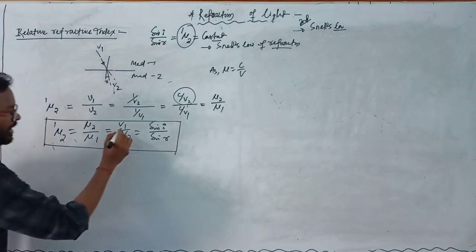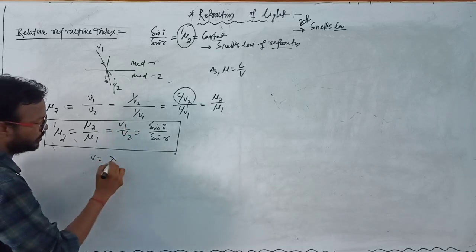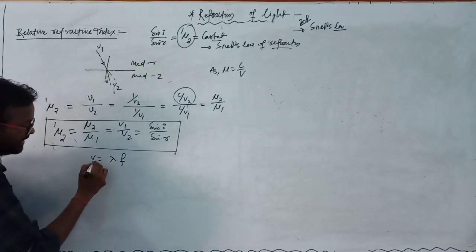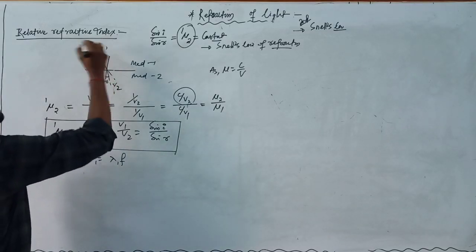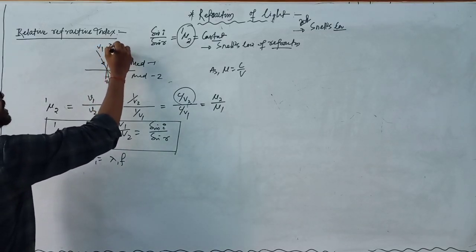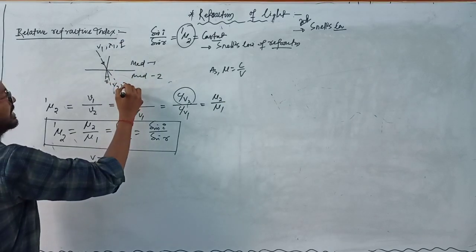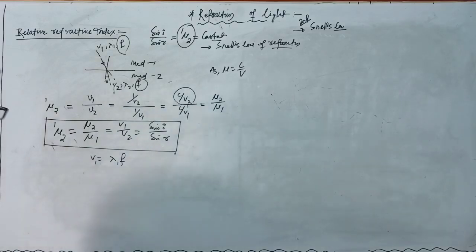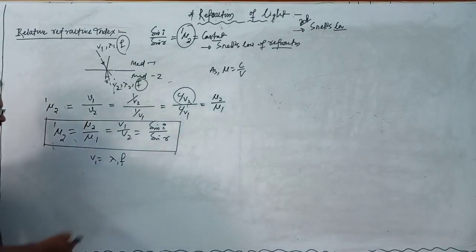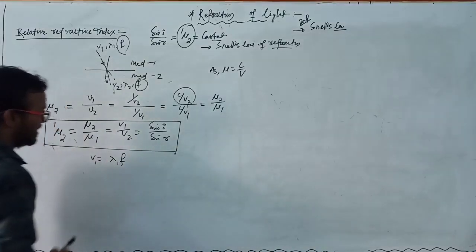And here we already know v equals lambda into f, and this is v1 equal to lambda 1 into f. Suppose the incident light has velocity v1 and wavelength lambda 1, frequency f, and here it is lambda 2 and frequency f. Frequency never changes when light goes from one medium to another. We already discussed. So v1 we can write that is lambda 1.